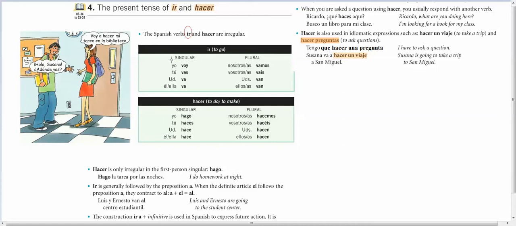So ir, let's repeat it. Voy, vas, va, vamos, vais, van.